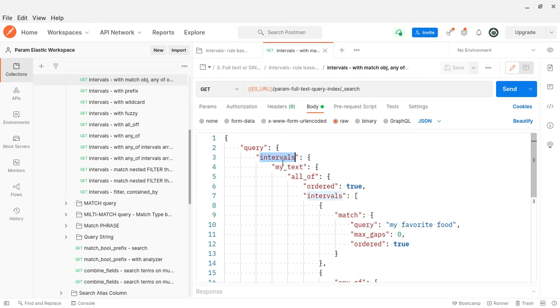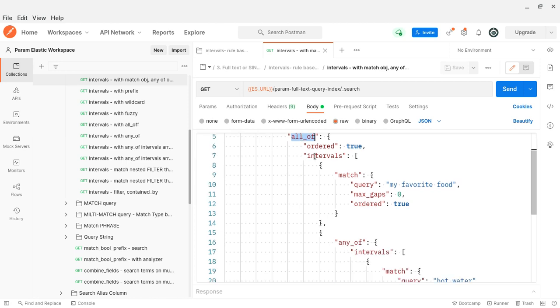Here I want to search this field, which we call a top level field. In the document, wherever they are referring to the top level field, this is it. My text is the top level field. Then I am using all_of, which is going to wrap many other rules. All_of or any_of is going to match other rules.